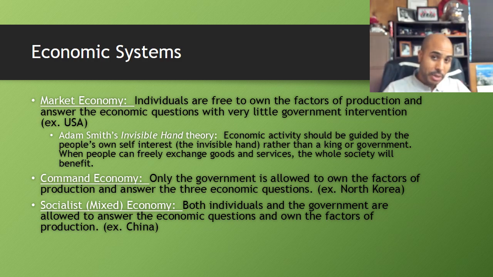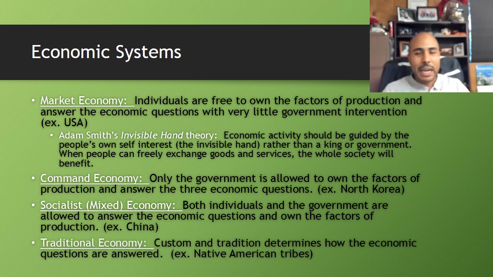but some countries are closer to the market side of the economic spectrum, where the majority of decisions are made by the private sector. Other countries that practice socialism are more on the communism side of the spectrum, where they let the government answer all the economic questions. And some are kind of right smack dab in the middle. So a good example of a country that's kind of right smack dab in the middle would be China.